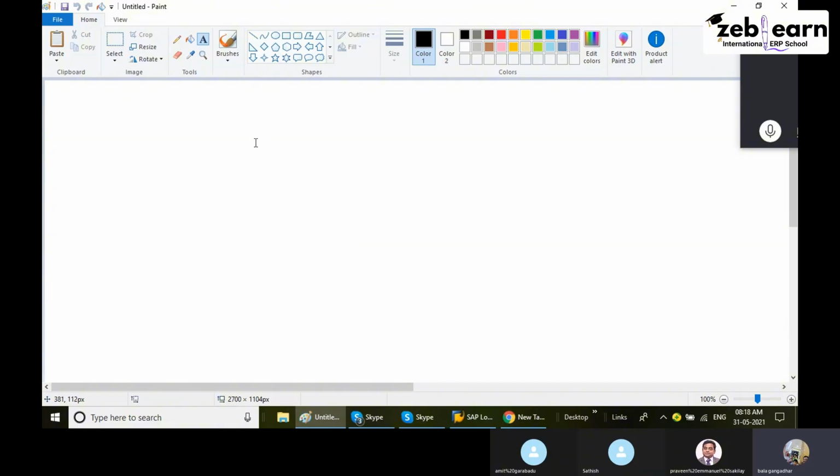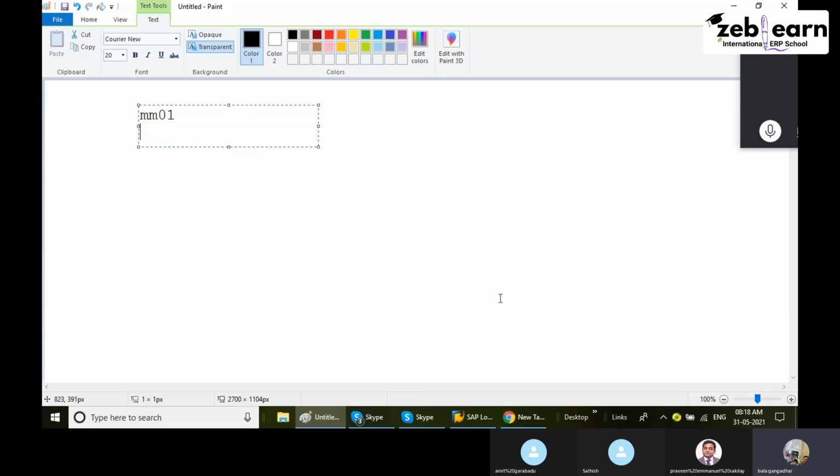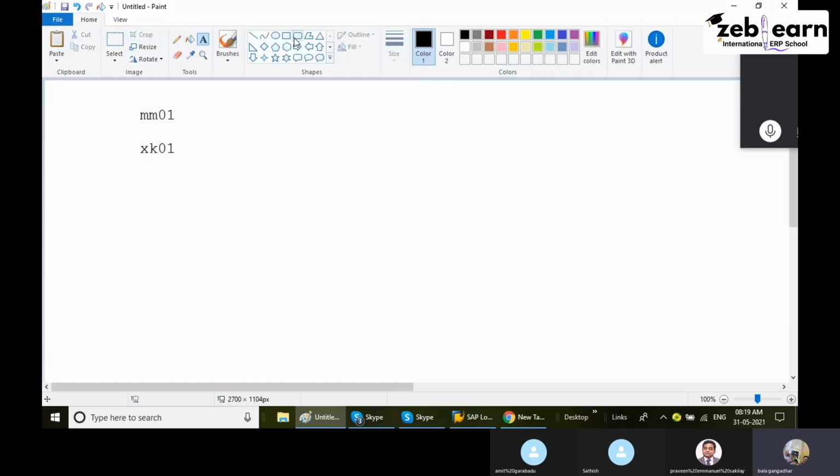All our transaction codes, like MM01 application and XK01 application, are standard applications. How to do those particular transaction codes, how to do those transactions. But today I will explain XK01 only, but related to LSMW.